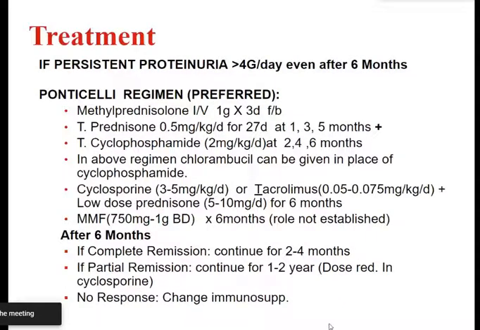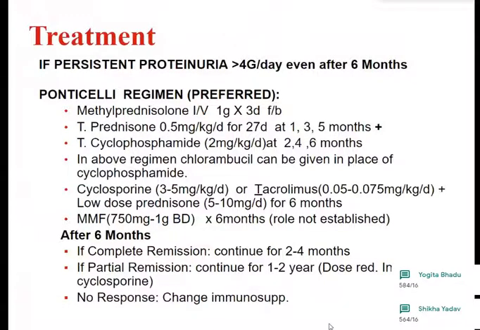Then these are important regimes. You may not remember the dosage schedule, but you have got to know the drugs. If there is persistent proteinuria, more than 4 grams per day, even after 6 months of conservative treatment. By conservative treatment, as I qualified when I was telling you about FSGS, we mean restriction of fluids, restriction of salt, restriction of protein intake, then treatment with angiotensin converting enzyme inhibitors or angiotensin receptor blockers.